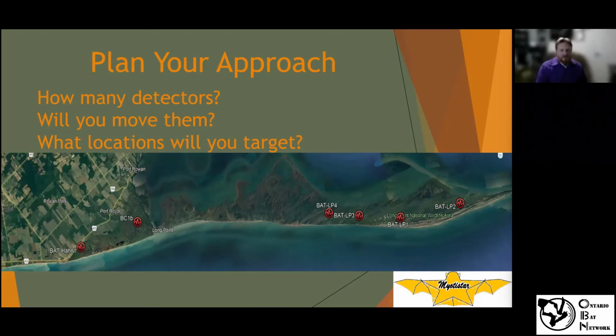And what habitats are you going to target? Is that species specific? Are you looking for hibernation or swarming or roosting, migration? What is it that you're studying? So you want to pre-plan that and know the differences between each of the species if you're targeting a particular species. If you're looking for little browns, you want to go to that kind of habitat. If you're looking for hoary bats, you might want to be in a different place higher up, something like that, right? So you need to think about this different species ecology.